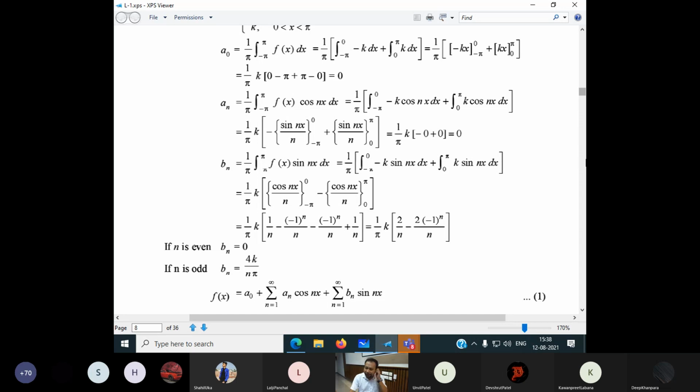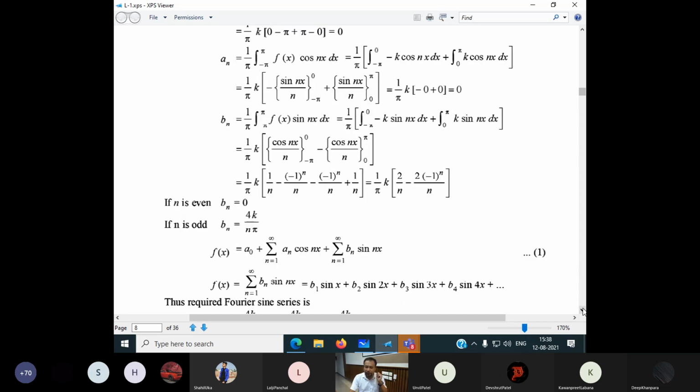Now, a very interesting case is here. Why am I discussing this one? After putting in all these values, I have got 1 by 5k, 2 by n minus 2 by n times minus 1 to the power n. Now look here, it depends upon the value of n.